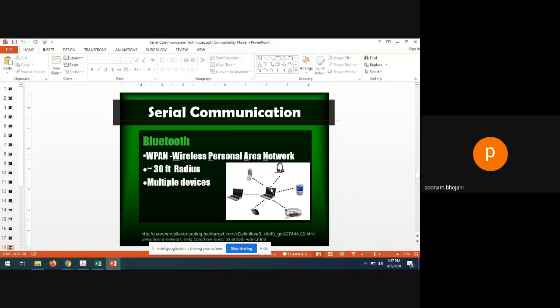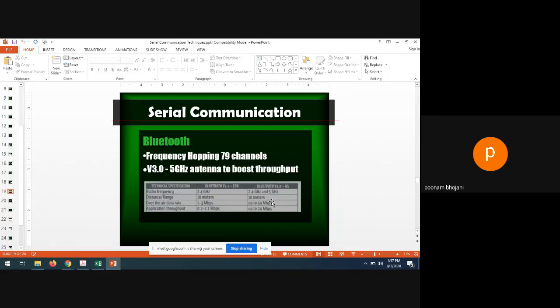Generally, the range of the data communication can be approximately 30 feet of radius. So, for example, this PC is connected with all these devices through Bluetooth. The range in which it can communicate with all the devices is approximately 30 feet, right? And yes, multiple devices can be connected by using Bluetooth. You all know about it, right?